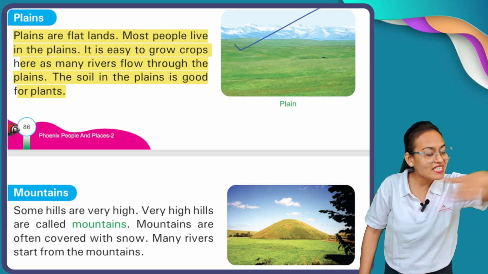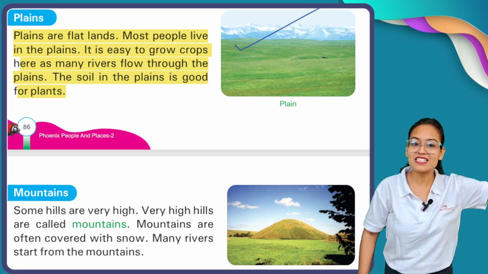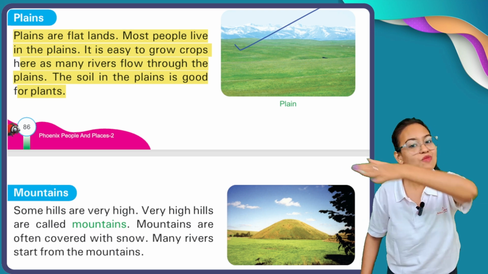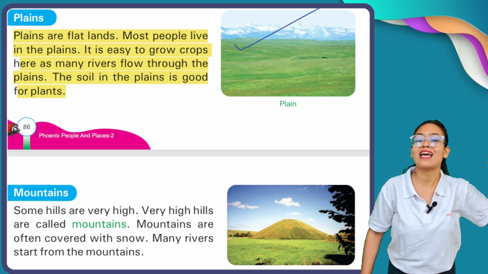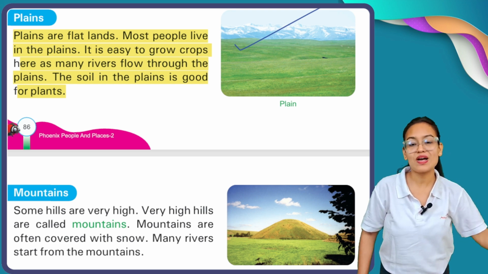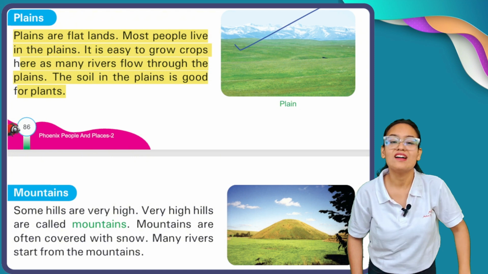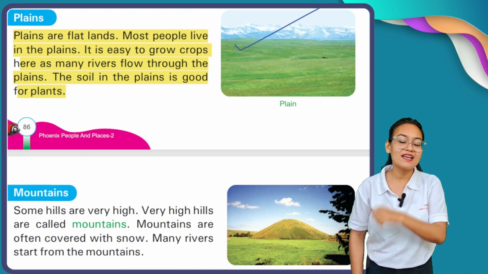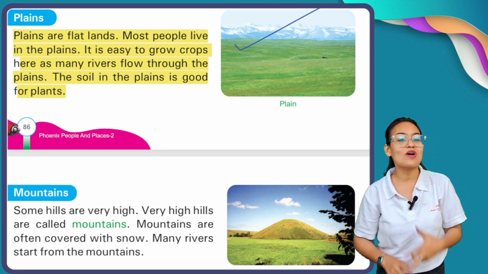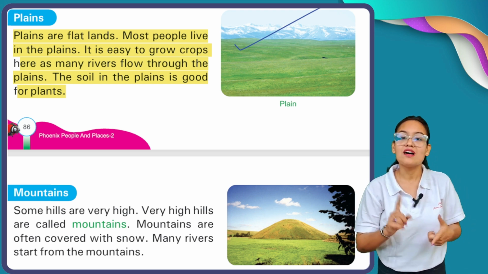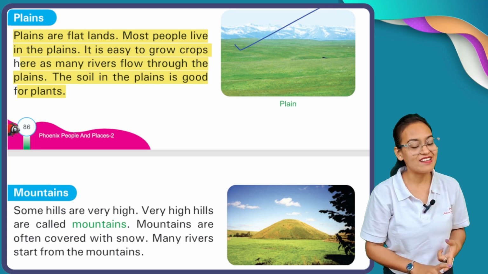Rivers can easily flow here, because the landform is plain, and they don't have to put in extra effort. That's why plants also grow easily here. So in plain areas we find water and food easily. That's why the maximum population of the world lives in plain areas.